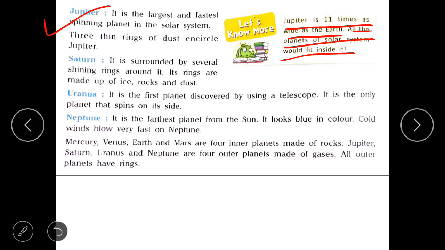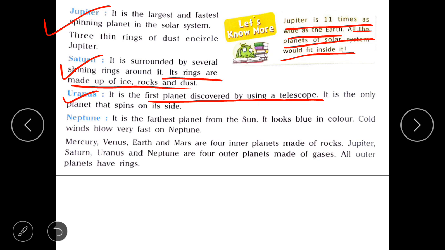The next planet is Saturn. It is a unique planet in the solar system because of its beautiful rings. Its rings are made up of ice, rocks, and dust. It is the second largest planet of our solar system. Uranus is the third largest planet of our solar system. It is the first planet discovered by using a telescope.